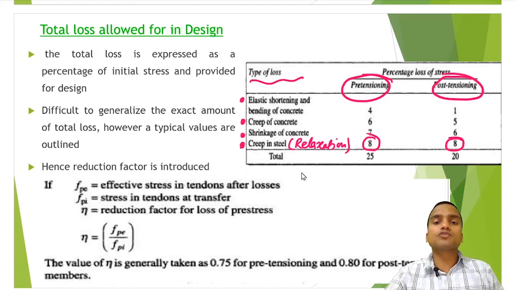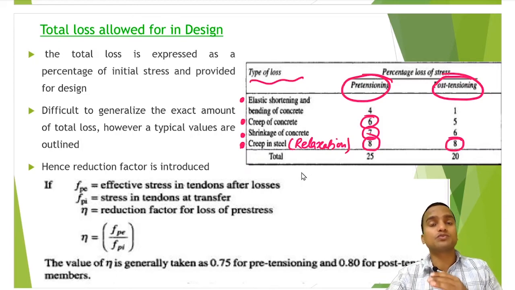Okay, similar goes with the shrinkage of concrete, and creep of concrete is a little more in pre-tensioning, because concreting is done after pre-tensioning, so that's why the loss is more. Whereas in case of post-tensioning it is a bit less, because we have already hardened the concrete. Now elastic shortening is more in pre-tensioning, and in post-tensioning it is less, as we have discussed also. Because of subsequent loading, sometimes a little loss occurs.